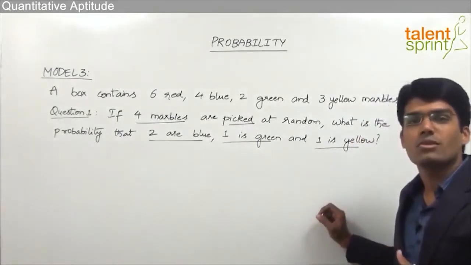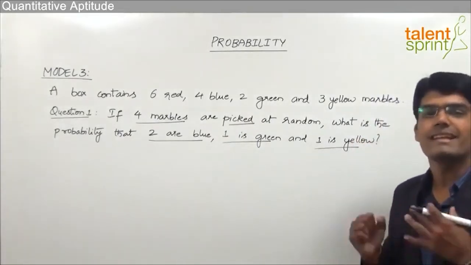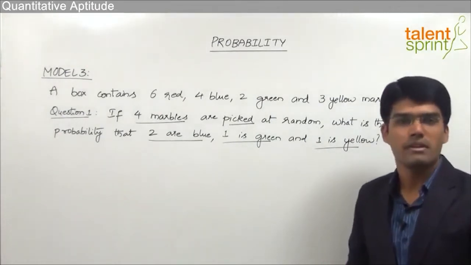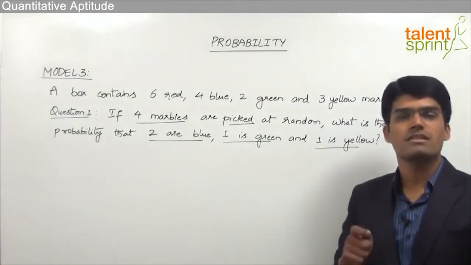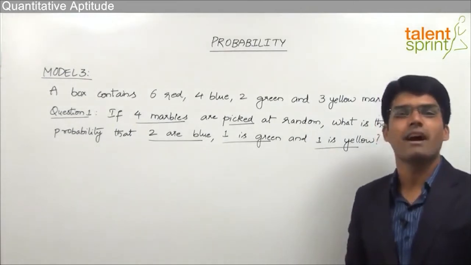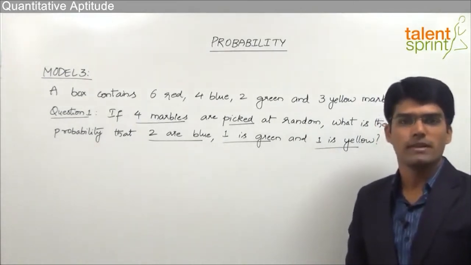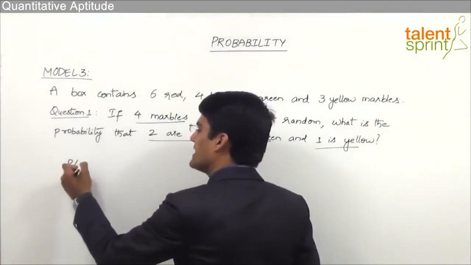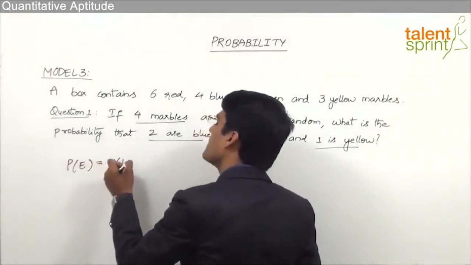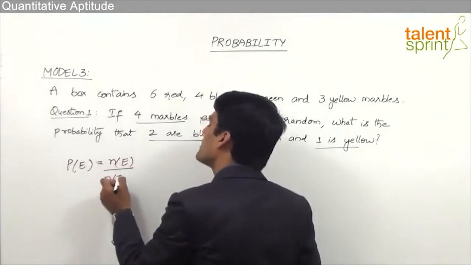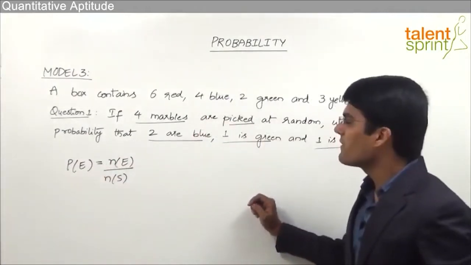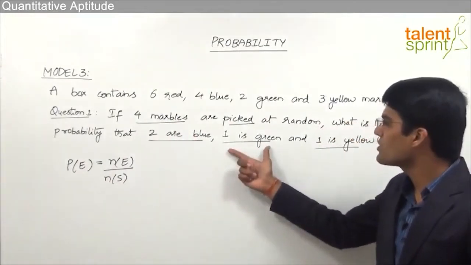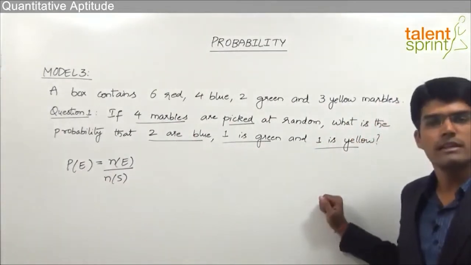So this is a case of selection. We are only selecting the marbles and we are not arranging them. And selection is nothing but a combination. So we need to use the concept of combinations, that is nCr, to find out the required probability. We know that probability of any event can be taken as number of favorable outcomes divided by total number of outcomes. Now here the favorable outcome is that out of total 4, 2 have to be blue marbles, 1 should be a green marble and 1 has to be a yellow marble.